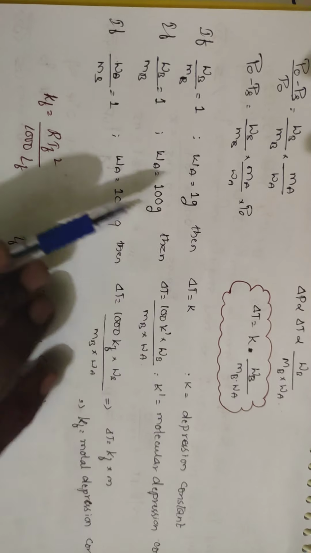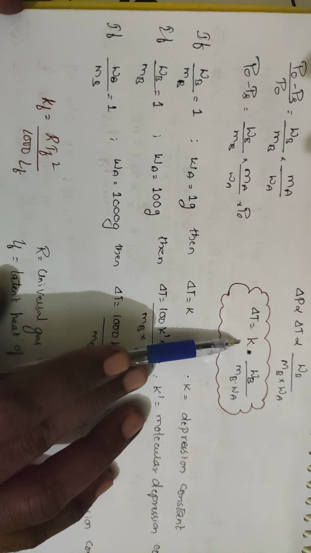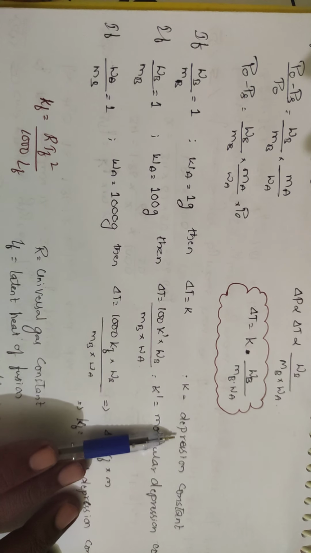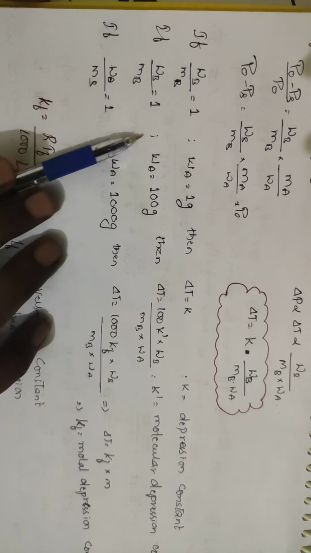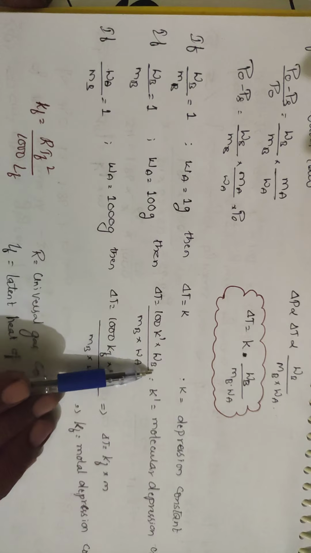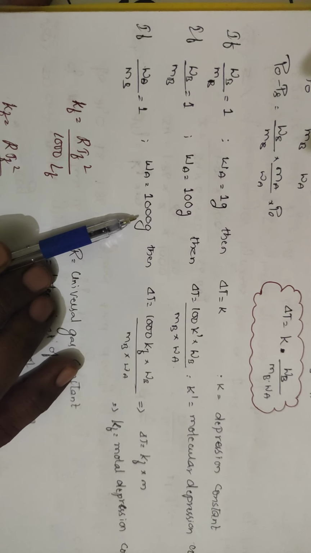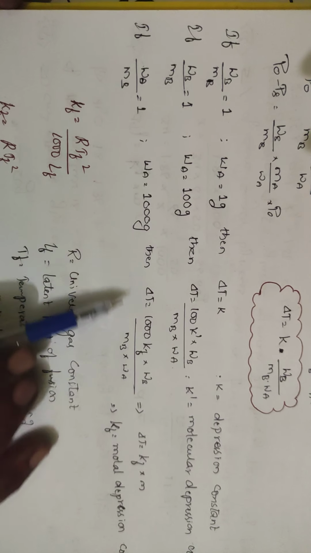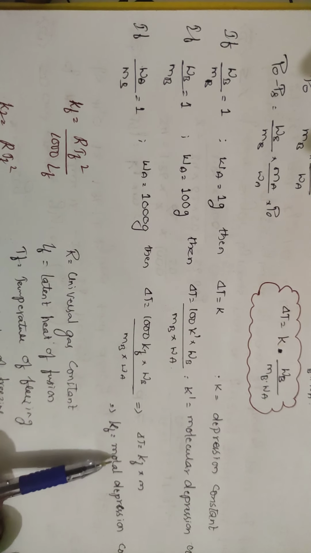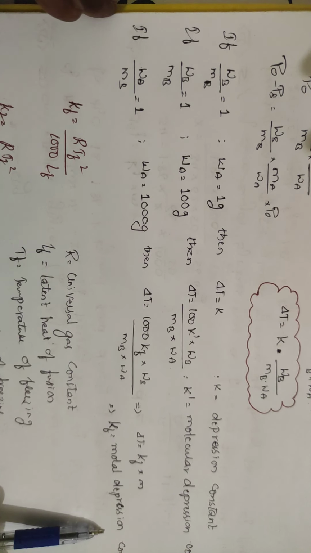If you take Wb by Mb equal to 1 and Wa equal to 1 gram, then delta T will be equal to K, and that K, which you get for 1 mole of substance and 1 gram of solvent, is called the depression constant. If you take the weight of the solvent as 100 grams, it is represented with K prime. The formula will be 100 into K prime into Wb by Mb into Wa. This is called the molecular depression constant. And if you take Wa equal to 1000 grams, you will get 1000 Kf into Wb by Mb into Wa. Here Kf is called the molar depression constant or cryoscopic constant.